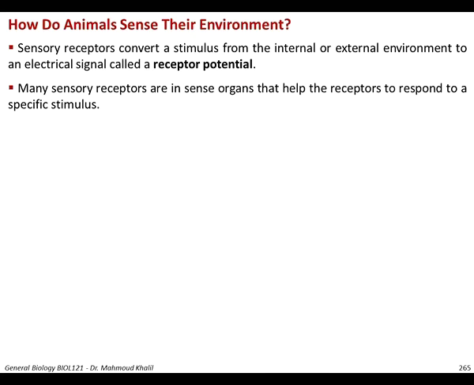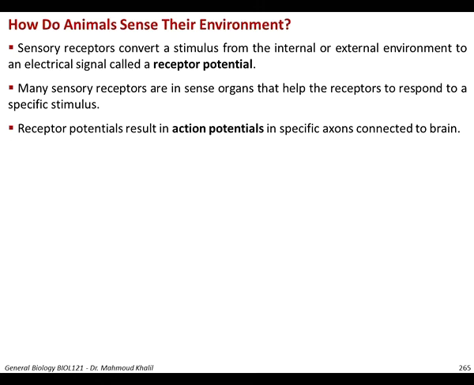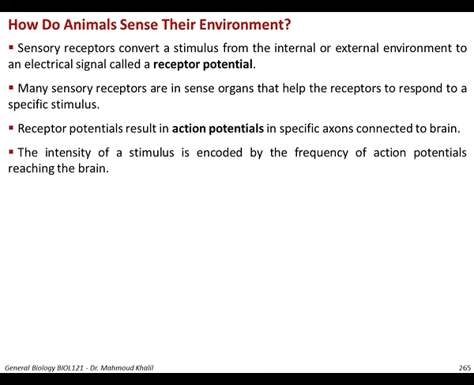Many sensory receptors are in sense organs that help the receptor to respond to a specific stimulus. The receptor potentials result in action potentials in specific axons connected to the brain. The intensity of the stimulus is encoded by the frequency of action potentials reaching the brain.